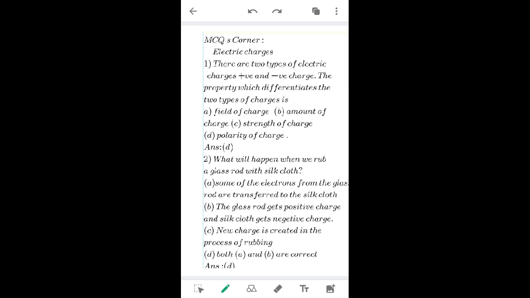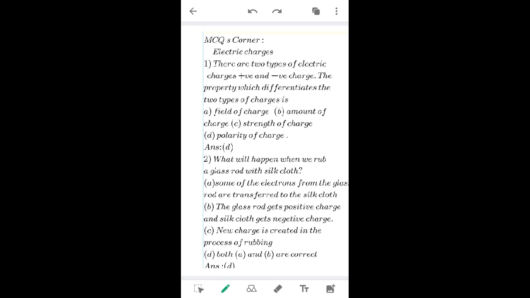Let us go to the second question. What will happen when we rub a glass rod with silk cloth? Options are, A, some of the electrons from the glass rod are transferred to the silk cloth. B, the glass rod gets positive charge and silk cloth gets negative charge. C, new charge is created in the process of rubbing, and D option is both A and B are correct. So the answer will be D, that is both A and B.